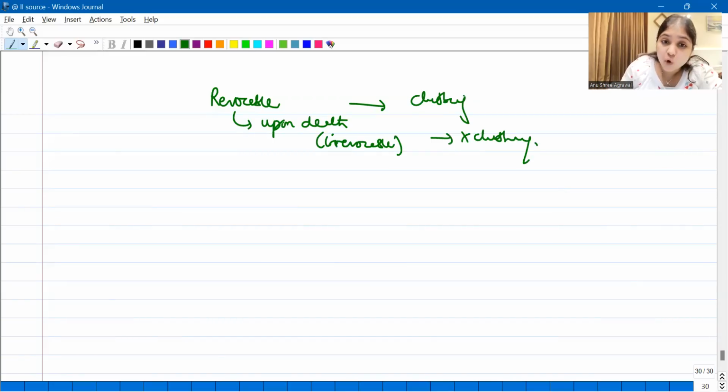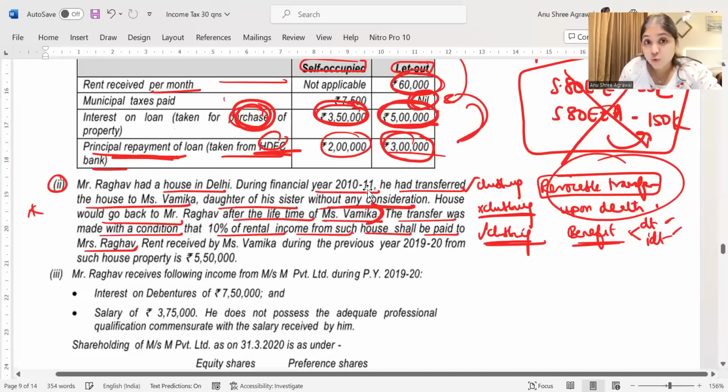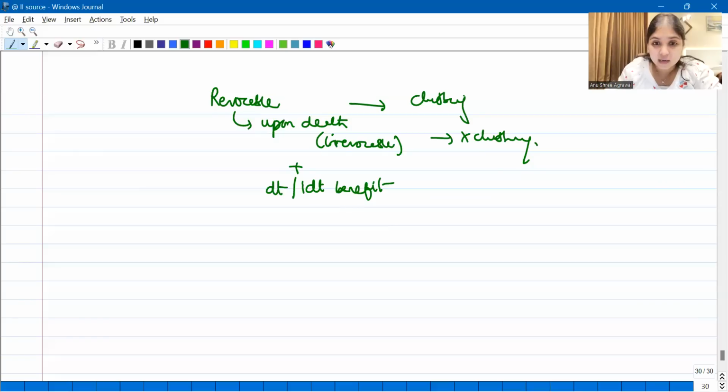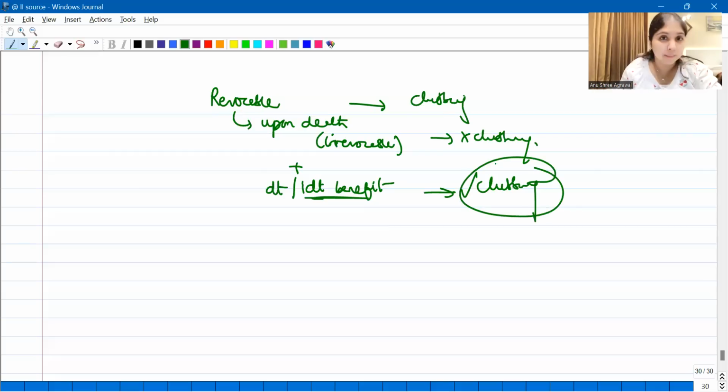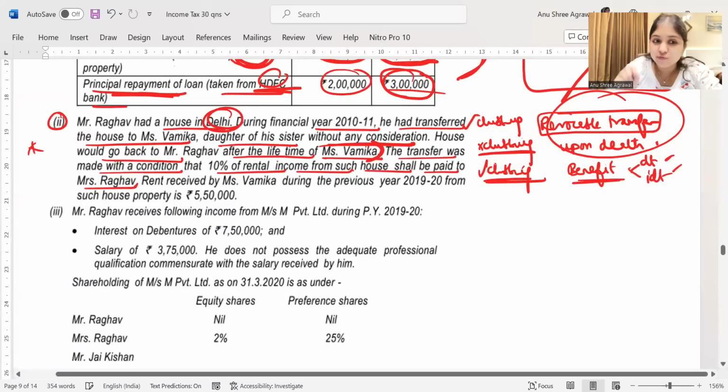But if it is revocable upon death, but during the lifetime of the transferee, the transferor is enjoying some direct or indirect benefit, here don't you think Mr. Raghav is going to get rental income of 10% every year? So don't you think indirectly Mr. Raghav is getting a benefit? Therefore, what will your answer be? Your clubbing provision will apply. Okay, so for this Delhi house, the clubbing provision will apply.